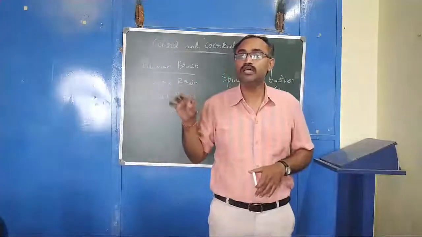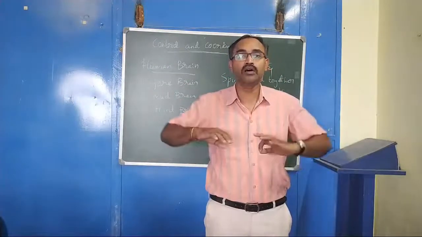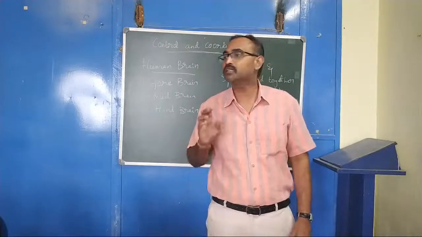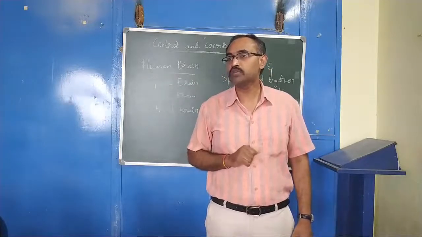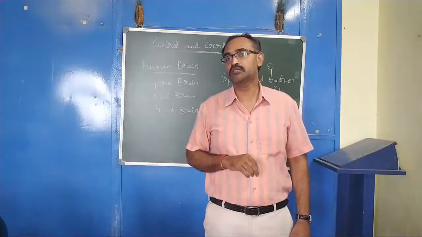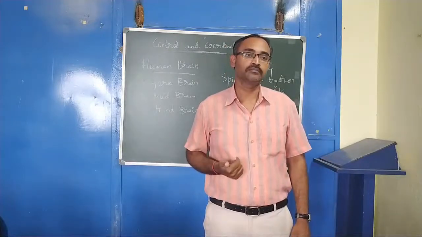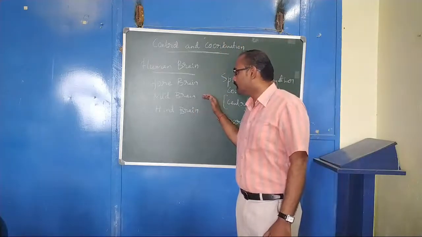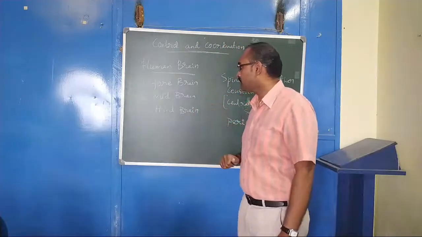So here the intelligence depends on the ridges and folds present in the brain. Human beings are the most intelligent on the earth. Okay, so now let us come to the midbrain and the hindbrain.